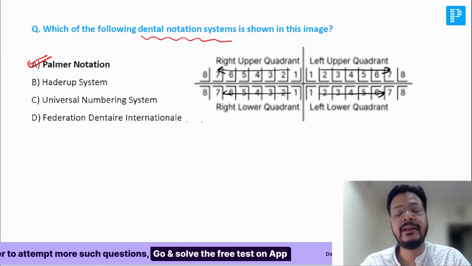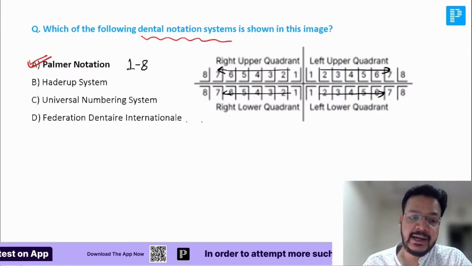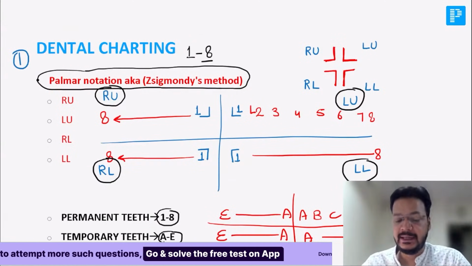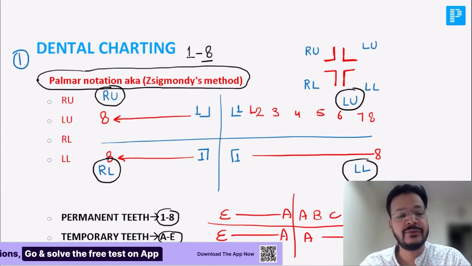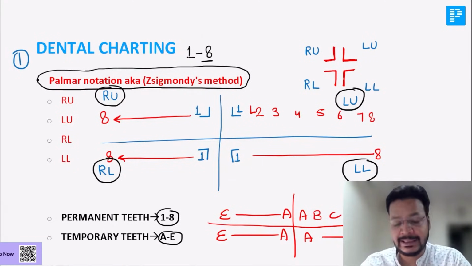Here teeth are written 1 to 8. For temporary teeth, absolutely right, it is not 1 to 8, it is A to E. For permanent teeth, it is 1 to 8. For temporary teeth, we don't write the number, we write the letter, that is A to E.